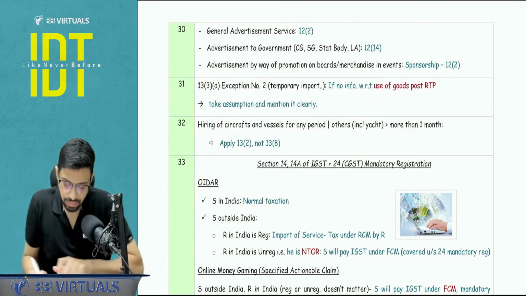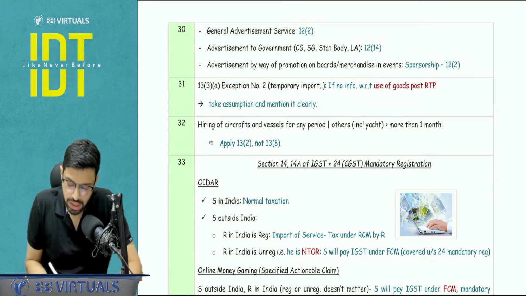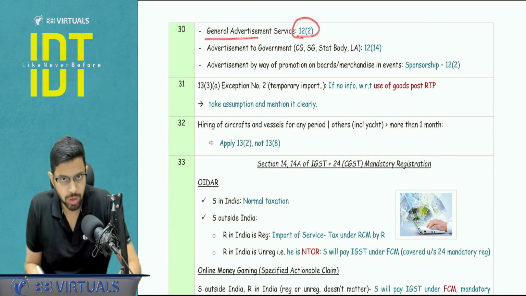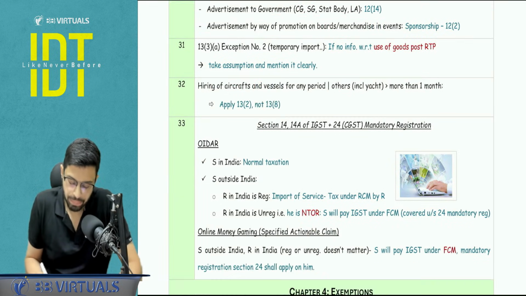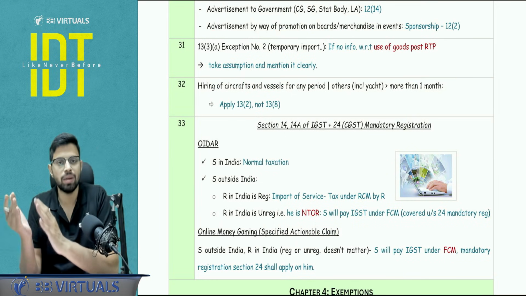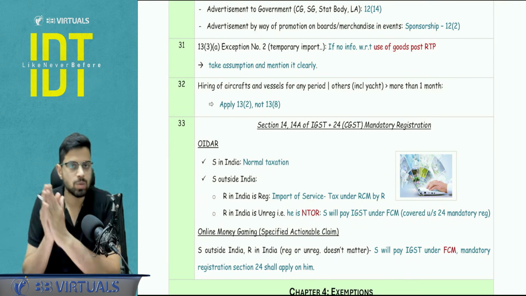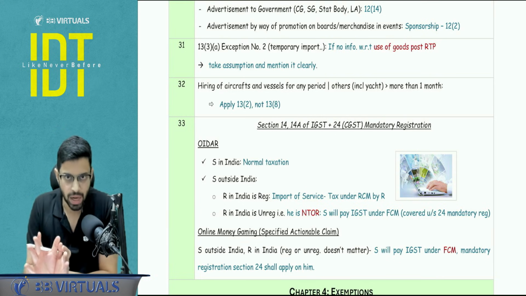Okay, next. General, certain points to be noted. General advertisement service, you are going to apply 12.2, not 12.14. 12.14 applies only when advertisement is given to the government, that is CG, SG, state body or any local authority. Advertisement by way of promotion on boards or merchandise in event, that becomes a form of sponsorship, and sponsorship is covered under 12.2, that is general advertisement.